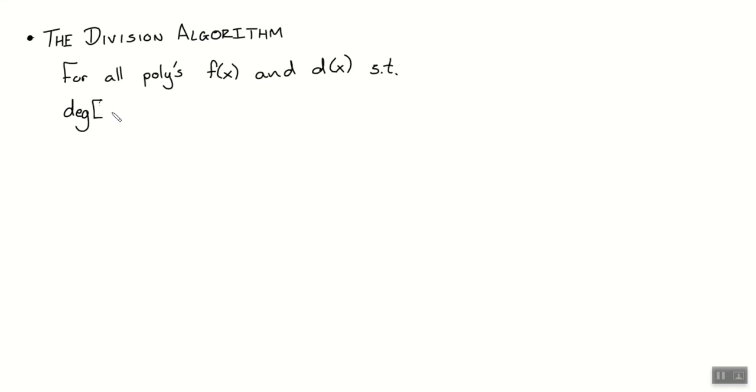Okay, if I write it like this, the degree of d of x, is it clear that we're talking about the degree of the function d of x? Okay. For all where the degree of d is less than or equal to the degree of f of x, and additionally, we just need to require that d of x is not 0, because we can't divide by 0. For all polynomials f and d where this is true about their degrees, then there exists